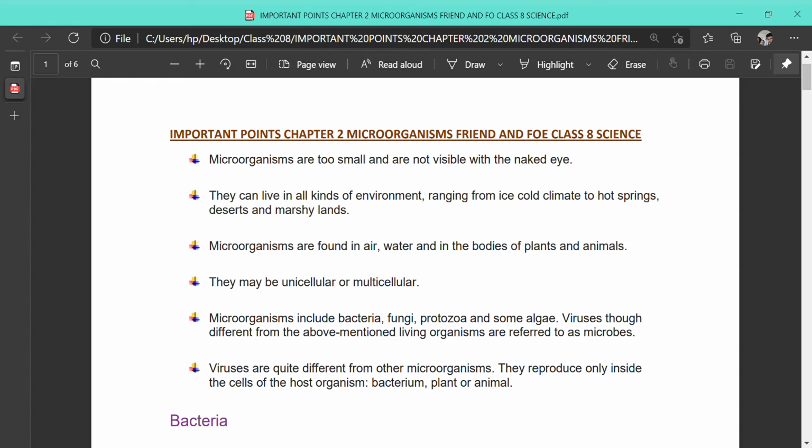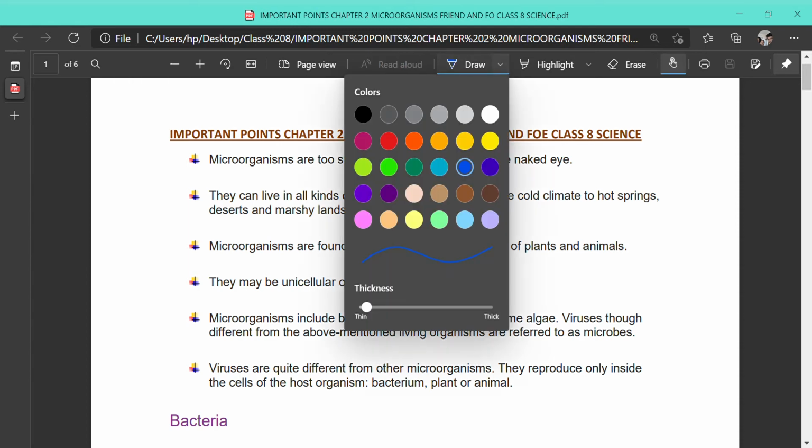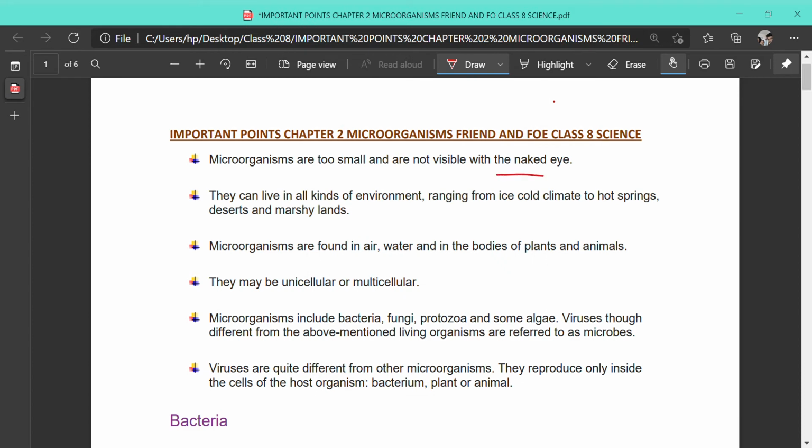Microorganisms are the tiny substances or organisms that are not visible with our naked eye. We have to see them with the help of some aid. Aid means microscope. We know there are different types of microscopes, simple microscope, compound microscope, and many more. Advanced electron microscopes have come, which enable us to see these microorganisms and help us to study the detailed structure of these organisms.